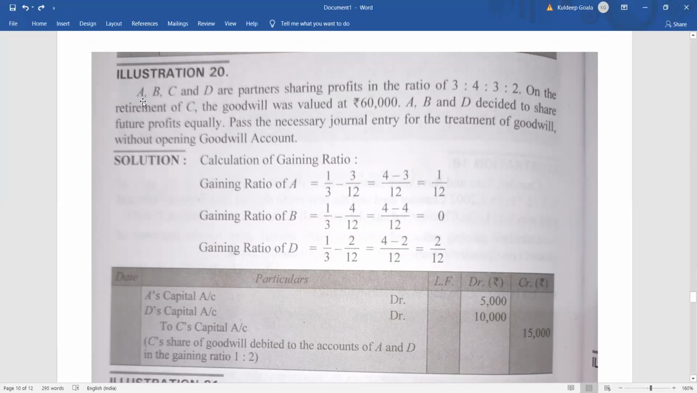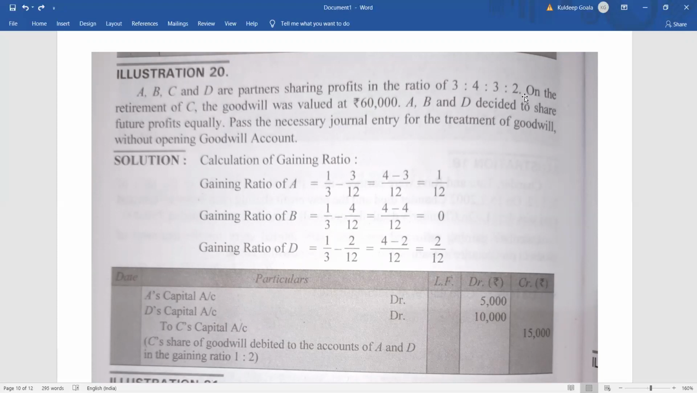What is given here? A, B, C, and D are partners sharing profits in the ratio of 3:4:3:2. On the day of retirement of C, the goodwill of the firm was valued at 60,000. Clear? And A, B, and D decided to share future profits equally. The partners are going to share the future profits equally.